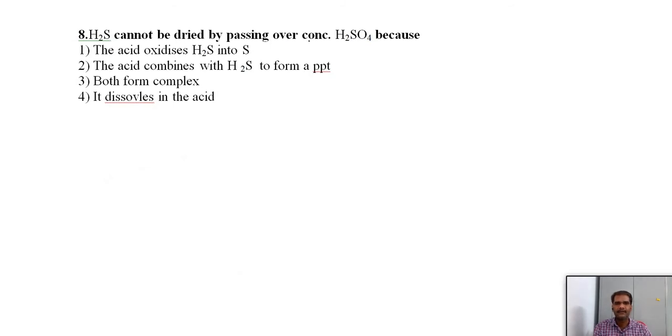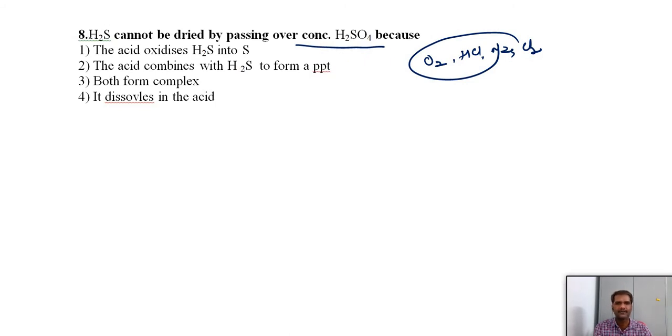H2S cannot be dried by passing over concentrated sulfuric acid, because we know that concentrated sulfuric acid is generally a dehydrating agent. So we can use it to remove water or moisture from some substances. Mainly we use concentrated H2SO4 if the substance is non-reactive with it, such as oxygen, HCl, nitrogen, or chlorine gases. In that case we can use it, but we cannot use it for H2S.